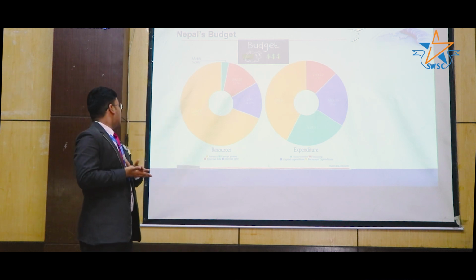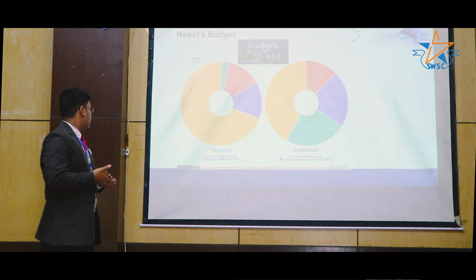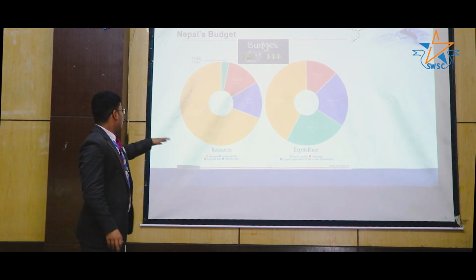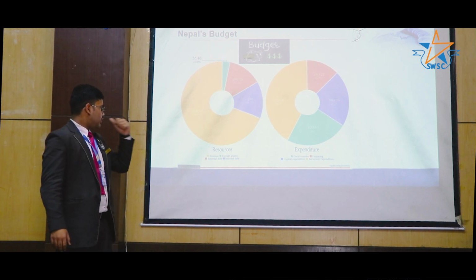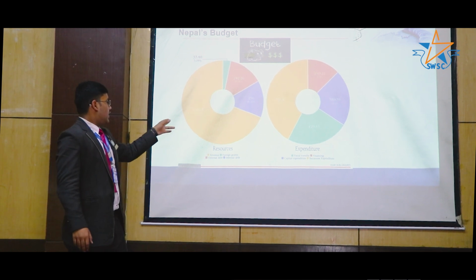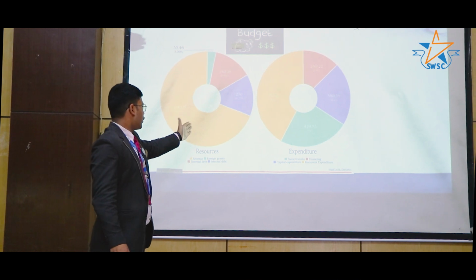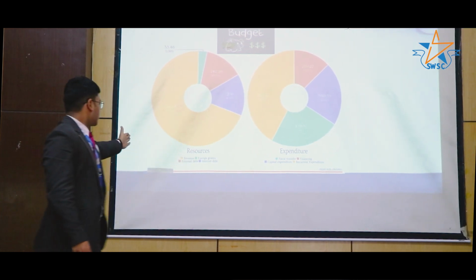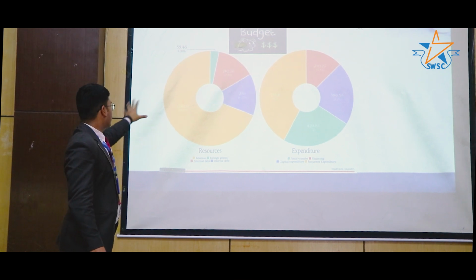And this is Nepal's budget that shows the resources and expenditure. We can see that over here, the revenue part in yellow on the left side shows the revenue of Nepal, and on the right side it shows the expenditure of Nepal. The yellow part is the remittance. We can see that expenditure is more spent on recruitment and everything, and as we see over here, we see all the foreign trades and everything that is shown over here.